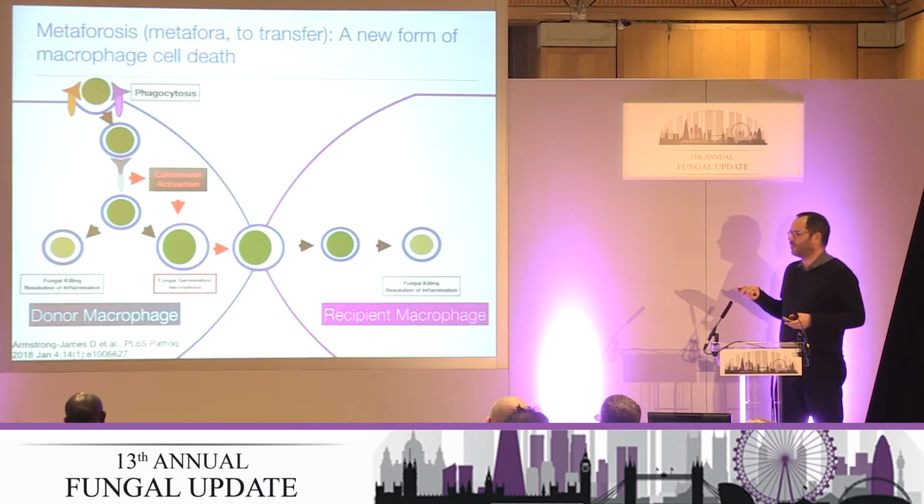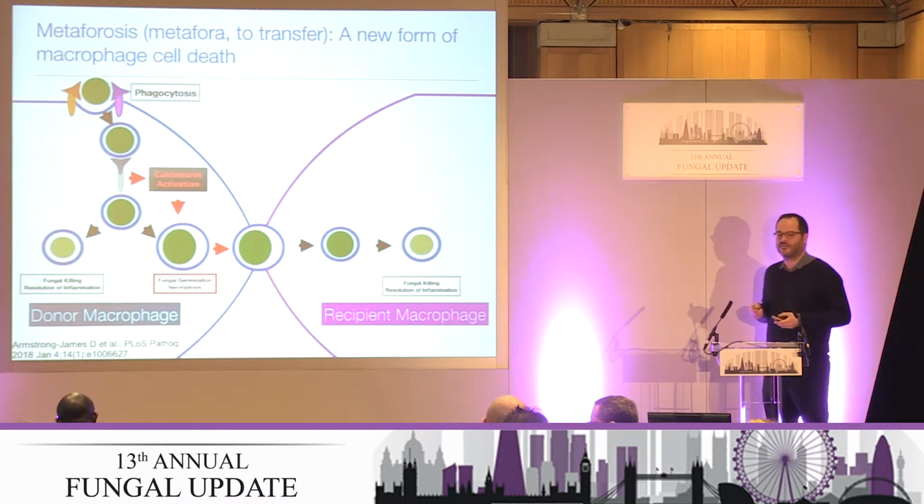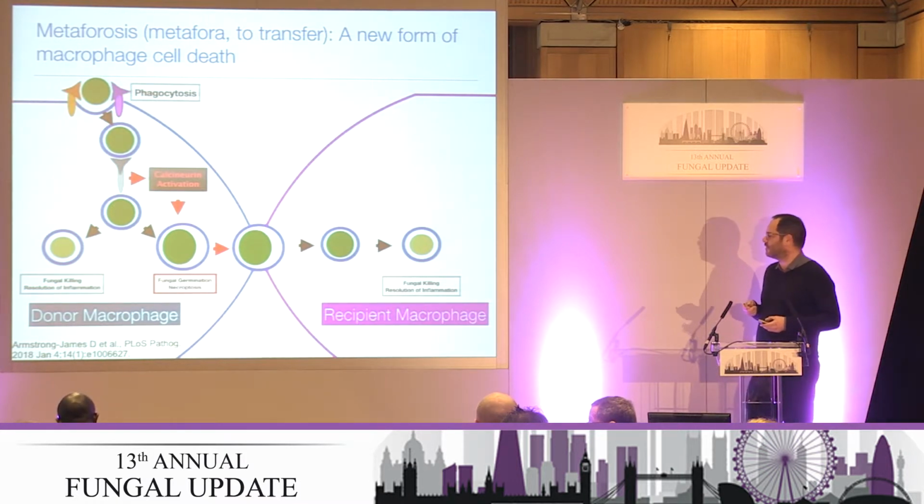So based on that, we coined a term for this form of cell death because it hadn't been described before, known as metaphoresis, where basically if you have phagocytosis and then successful germination, there's strong activation of the calcineurin pathway, which is, through events I haven't got time to talk about, involved in this transfer during cell death, which is all interrelated to the calcineurin pathway and phagosomal sensing.